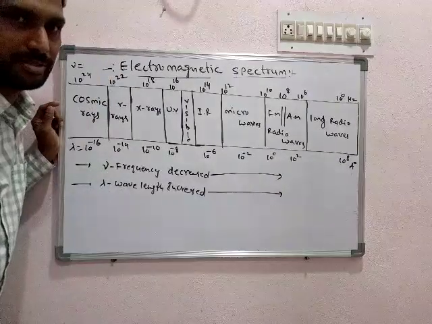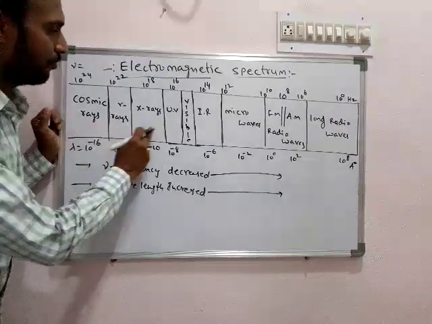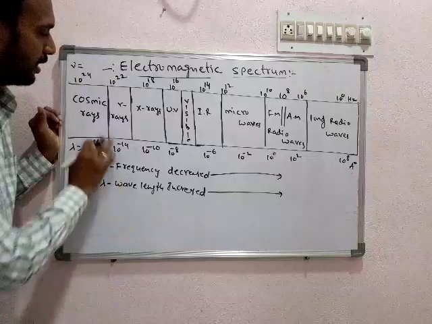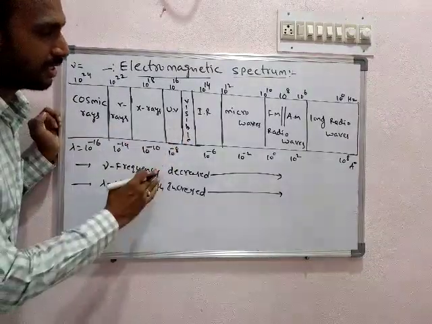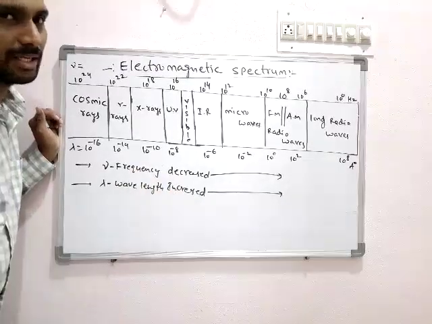So we must know the order of these radiations, which has low frequency and high frequency, and which has low wavelength and higher wavelength.